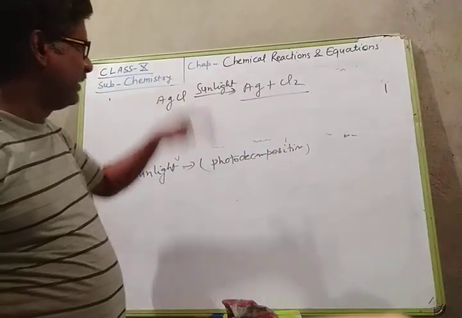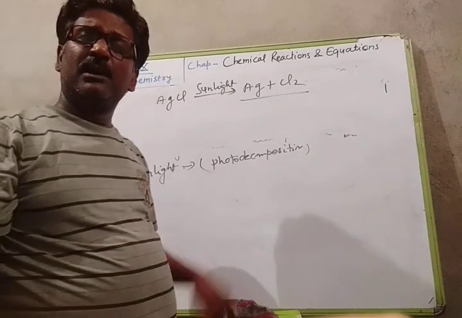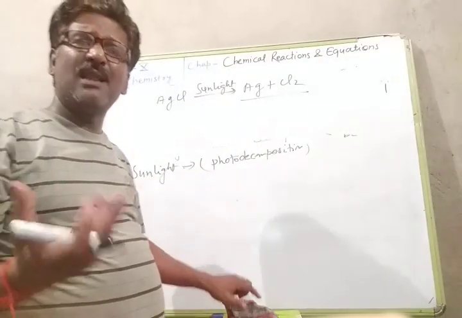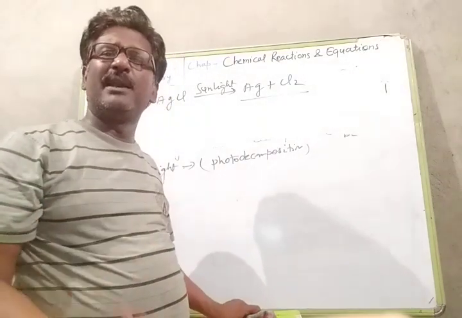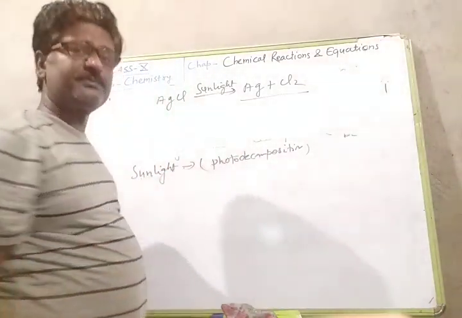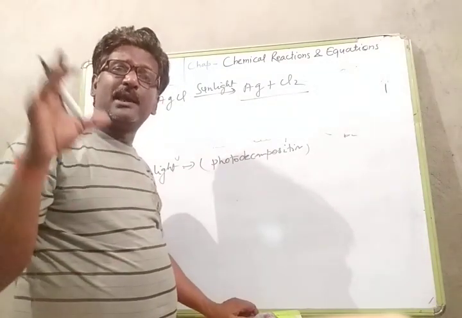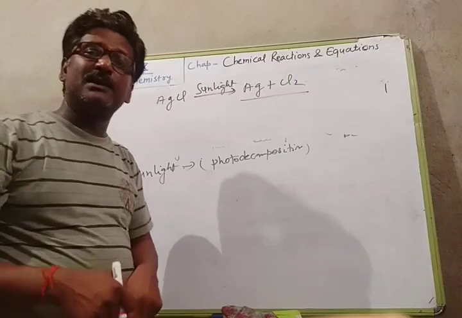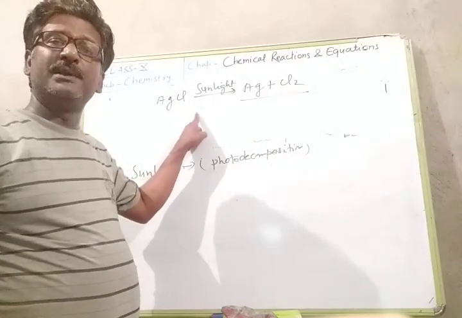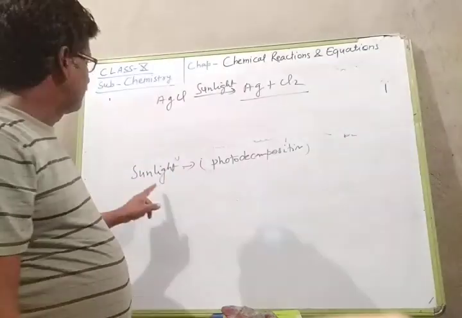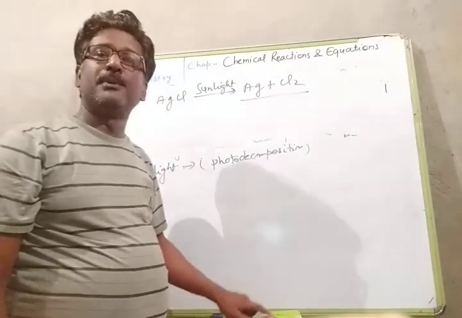Since the splitting of silver chloride takes place in sunlight, and light is also a form of energy, this reaction is also carried out with the help of energy. So this is also an example of decomposition reaction, but it takes place in the presence of sunlight. So this is an example of photodecomposition reaction.